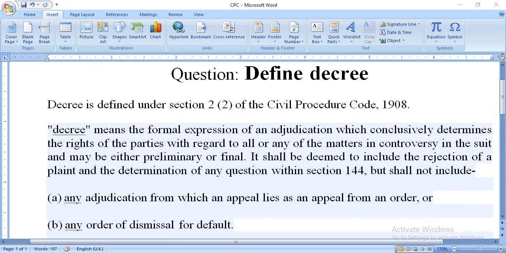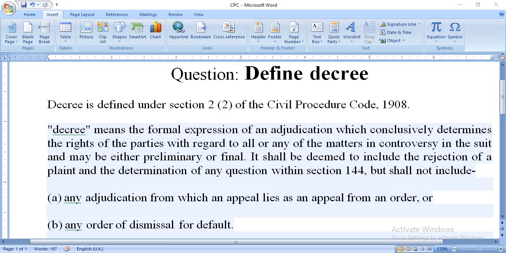Bismillahirrahmanirrahim. Today we will discuss decree. What is a decree? Or if we get a question that says define decree, firstly we will write what is a decree. A decree is defined under Section 2, sub-section 2 of the Civil Procedure Code 1908.